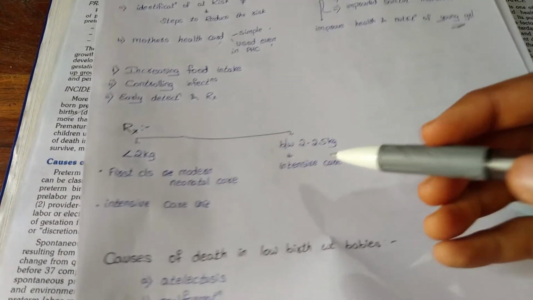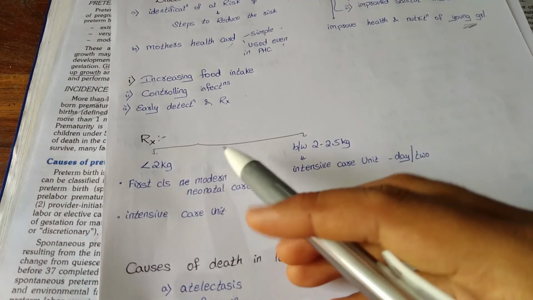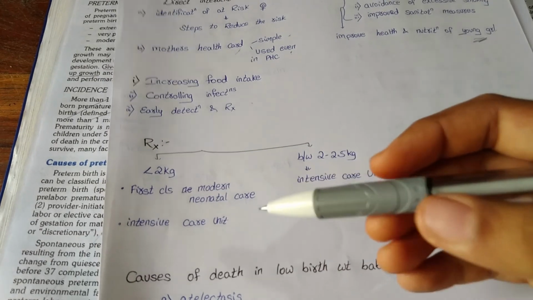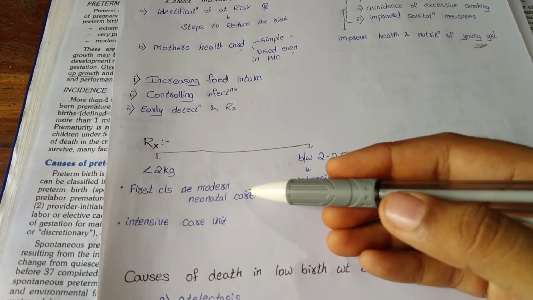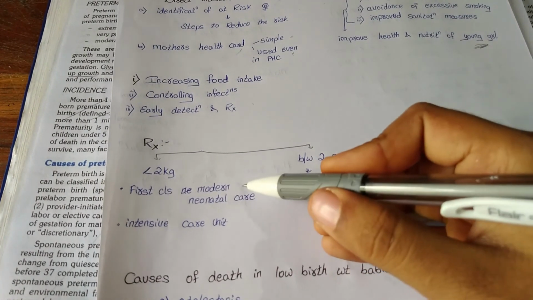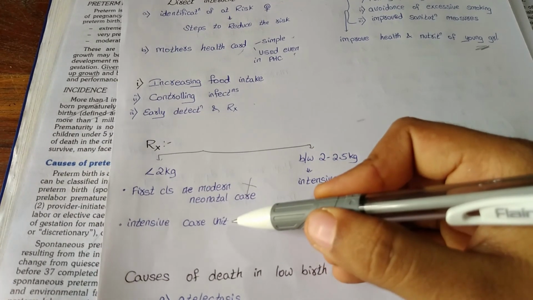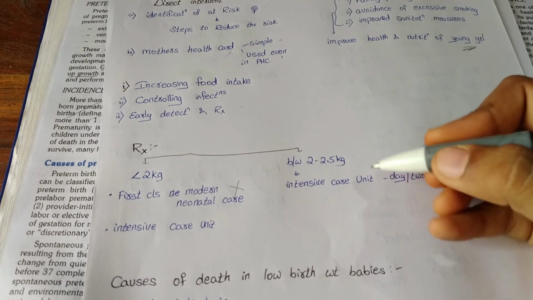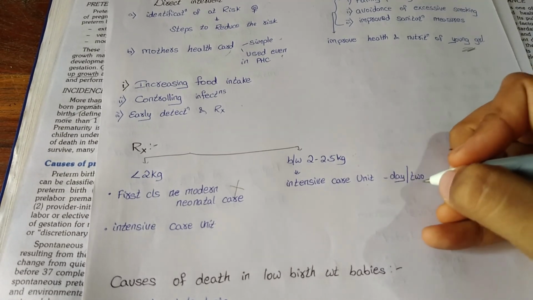Coming to the treatment, we classify the newborn babies into less than 2 kgs and between 2 to 2.5 kgs. The children who are less than 2 kgs require first class modern neonatal care, which is not always available, so we give intensive care units. And the child between 2 to 2.5 kg requires an intensive care unit for a day or two.